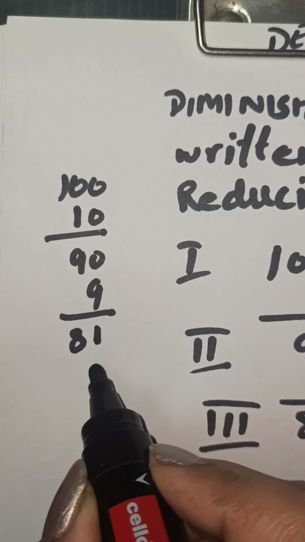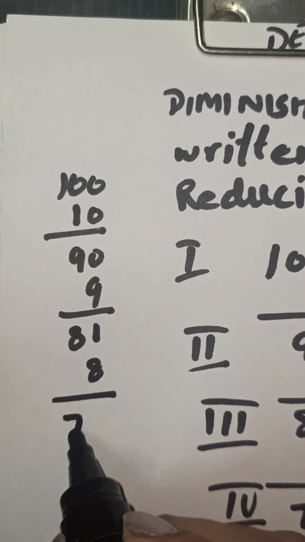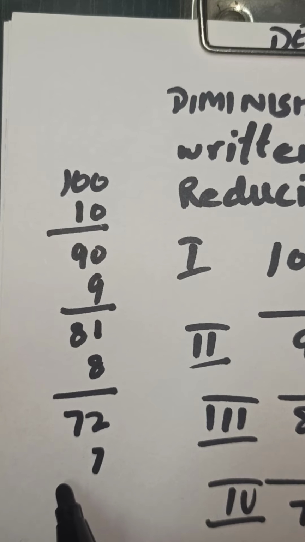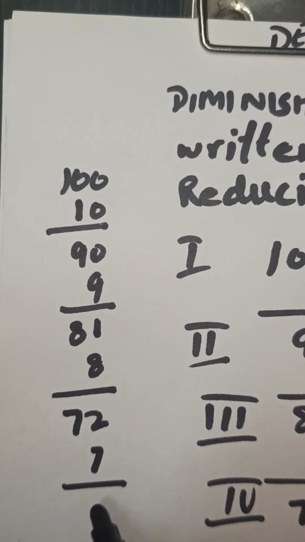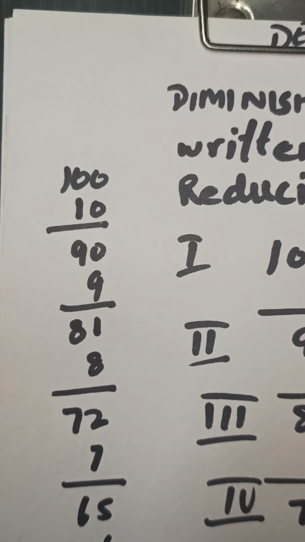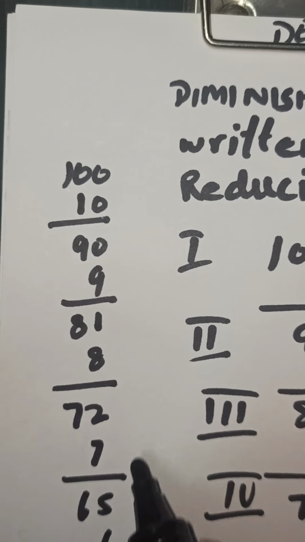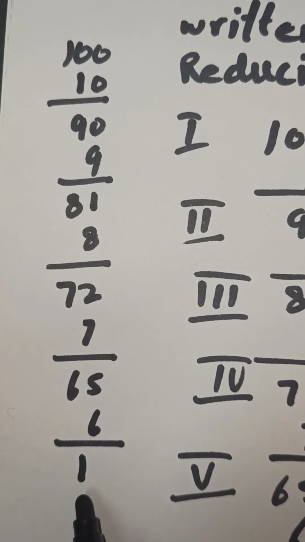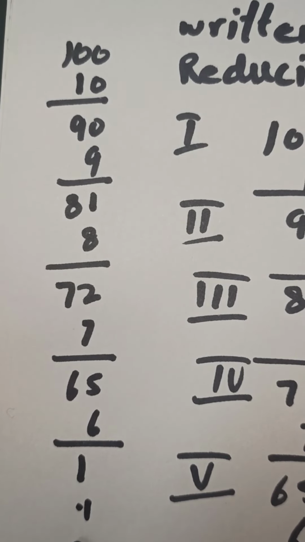81 हो गया, depreciation 8.72 हो गया, depreciation 7. So depreciation goes on, कम होता जाएगा, depreciation is going on decreasing. 65 हो गया, 6. So it goes on decreasing, depreciation goes on decreasing. Suppose ये 1 हो जाएगा, depreciation suppose ये 1 हो गया, so इसका depreciation आ जाएगा 0.1.